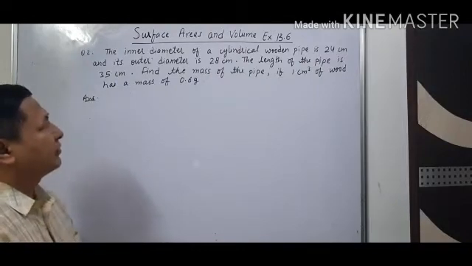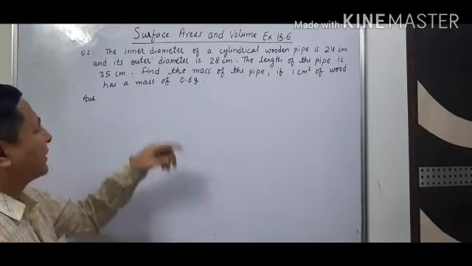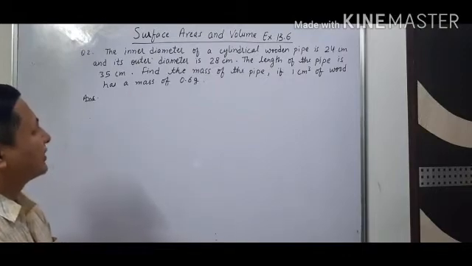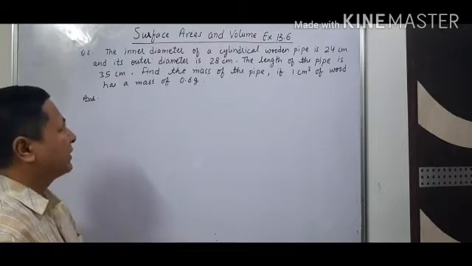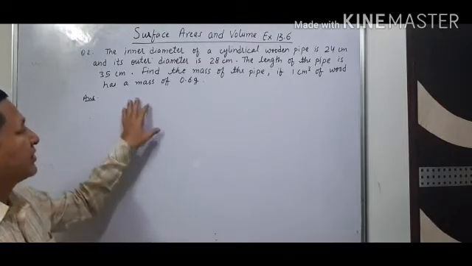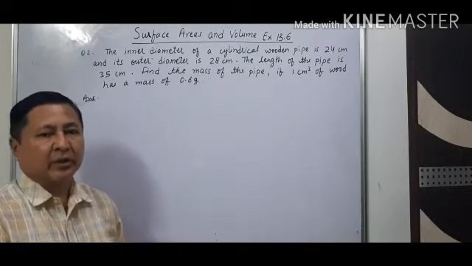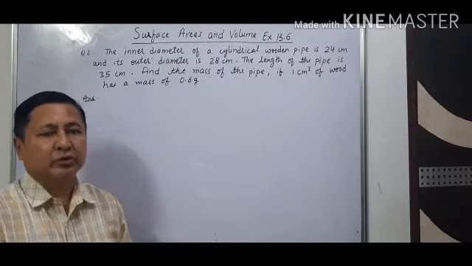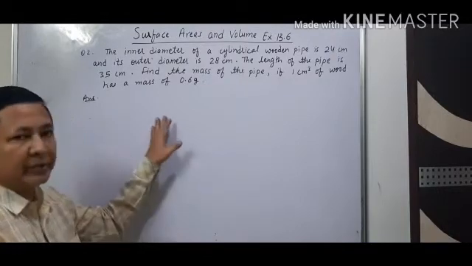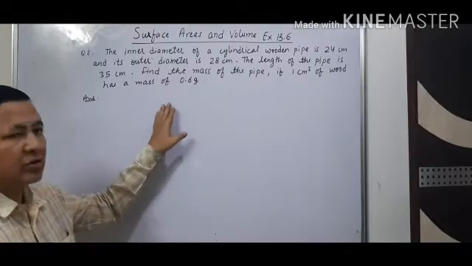Now let us solve question number 2 of exercise 13.6. The inner diameter of a cylindrical wooden pipe is 24 centimeter and its outer diameter is 28 centimeter. The length of the pipe is 35 centimeter. Find the mass of the pipe if 1 centimeter cube of wood has a mass of 0.6 gram. In this, first we have to find how much volume of wood is used in making the pipe, as it is a wooden pipe, as it is hollow.